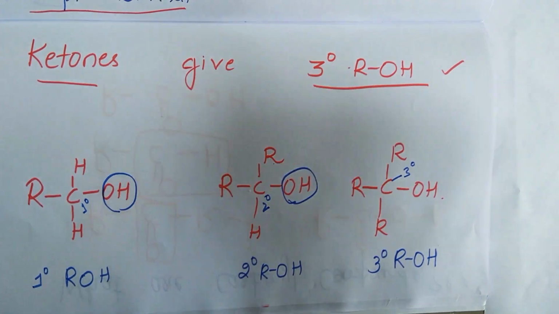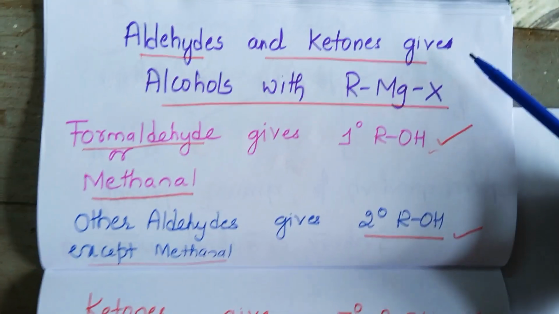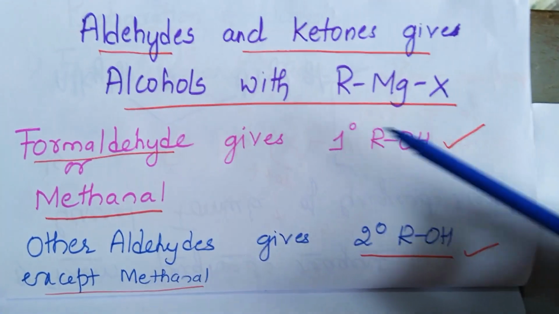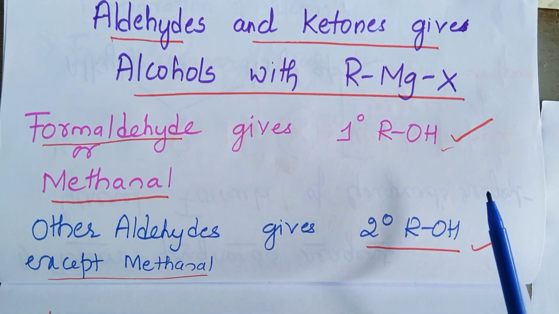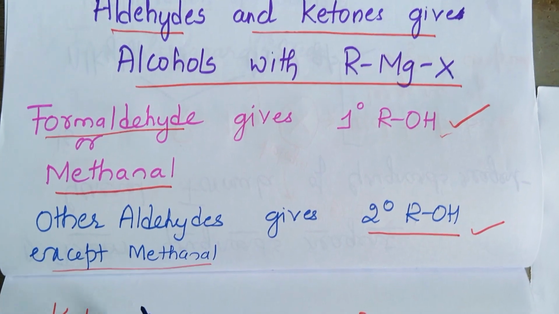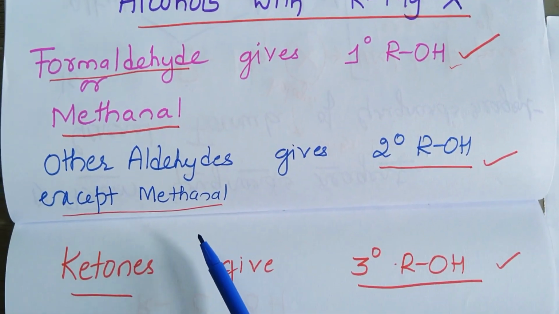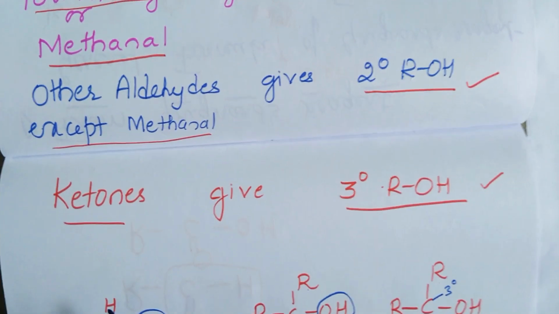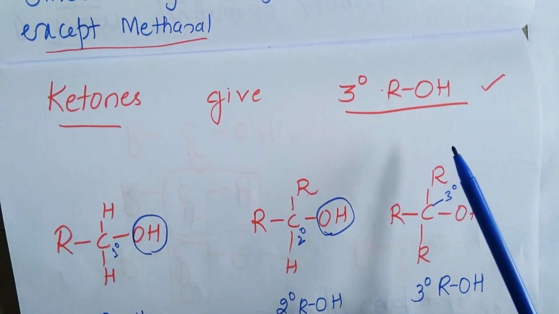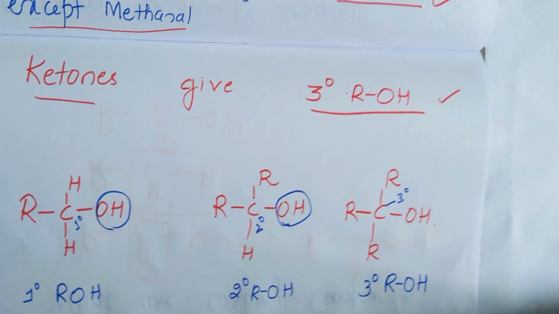Once again, aldehydes and ketones give alcohols with what? With Grignard's reagent. Formaldehyde gives primary alcohol. Aldehydes other than formaldehyde give a secondary alcohol, and ketones give tertiary alcohol. Now let us look into reactions of aldehydes and ketones with Grignard's reagent.